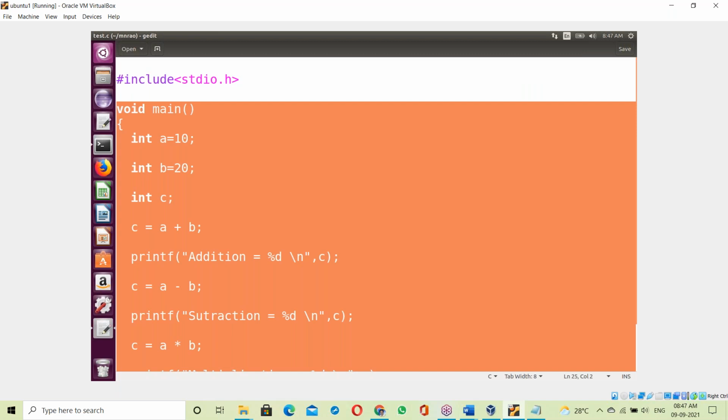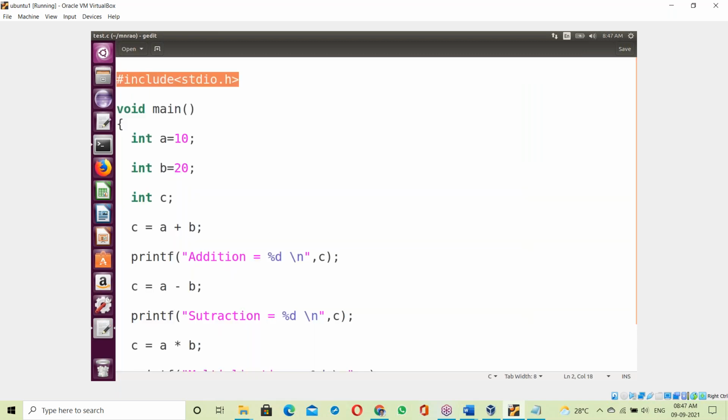Next, there is the stdio.h header file. This header file was also developed in C language, so it also contains some binary code.